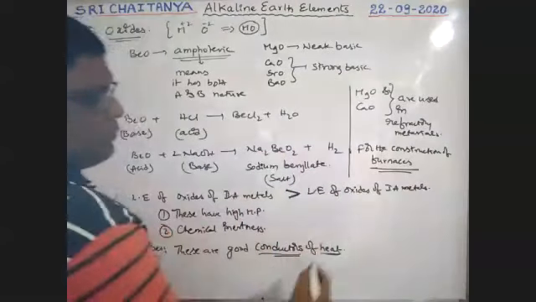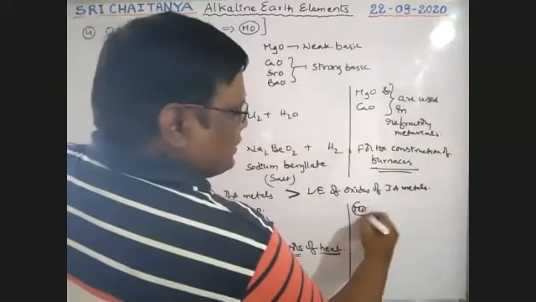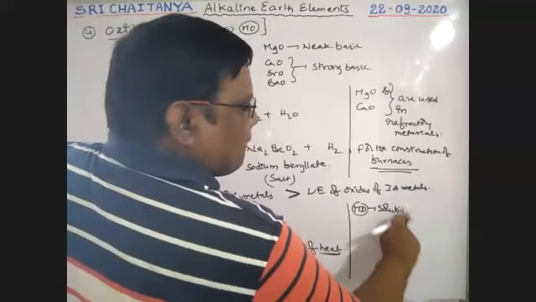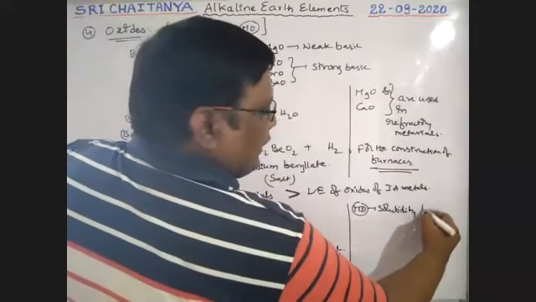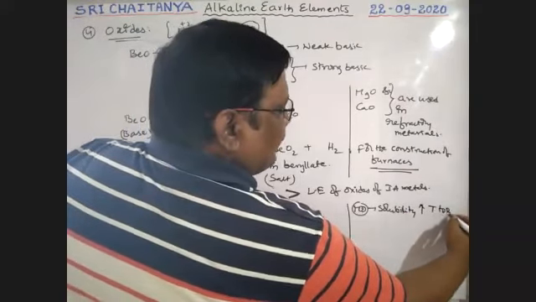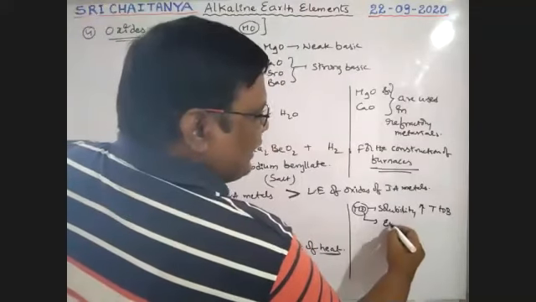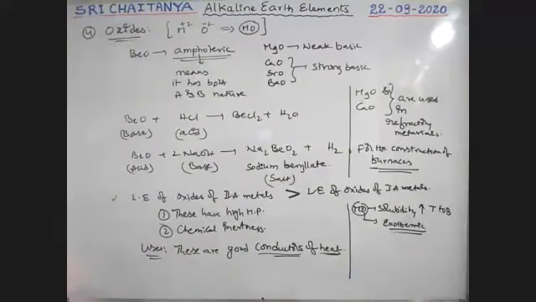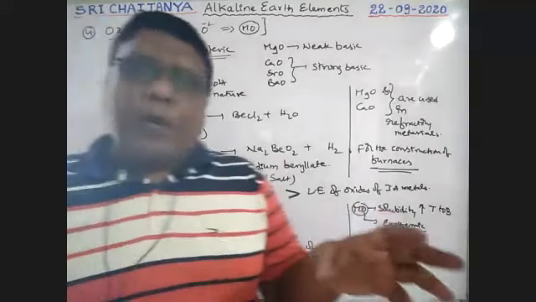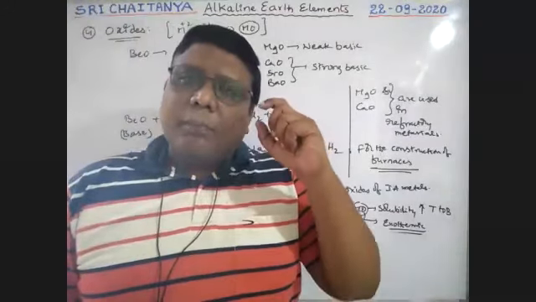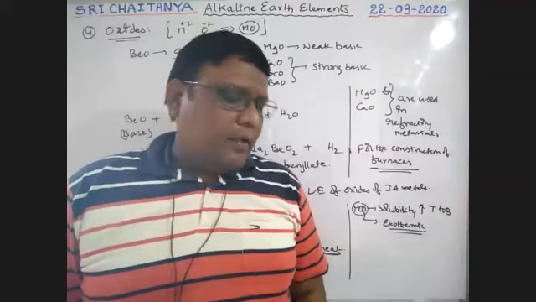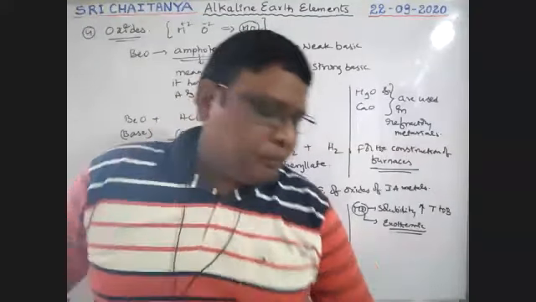So next point: metal oxide solubility increases from top to bottom, and that dissolution is exothermic. That means heat energy is released when they dissolve in water. So these are the minimum points towards oxides we should memorize. No doubt all these are memory points, very, very important. Okay. Next one, peroxides.